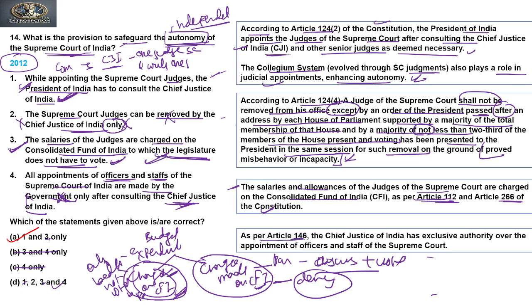As per Article 146, the Chief Justice of India has exclusive authority over the appointment of officers and staff of the Supreme Court. So only the Chief Justice of India can appoint the staff and officers of the Supreme Court. So on this also it is incorrect. So this is the answer: only 1 and 3 are correct for this question. Clear? This is the last question of this series on the judiciary.